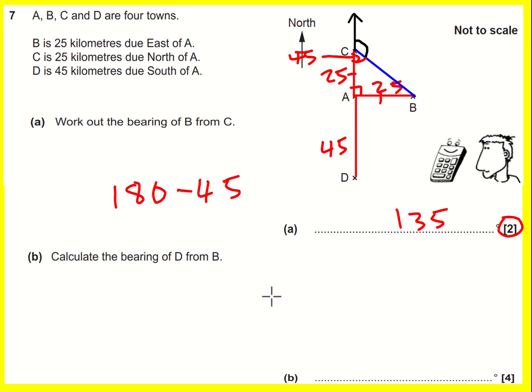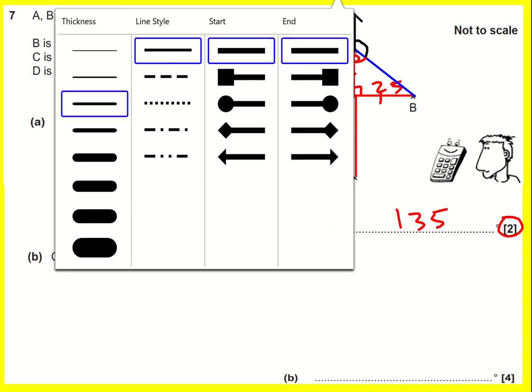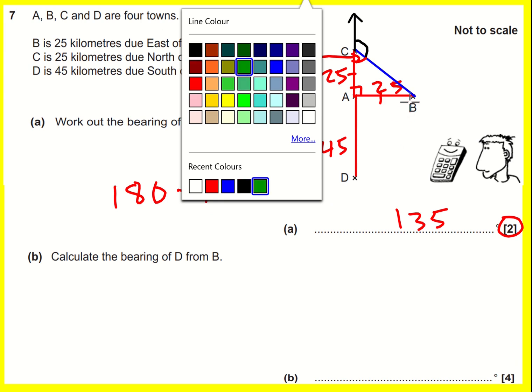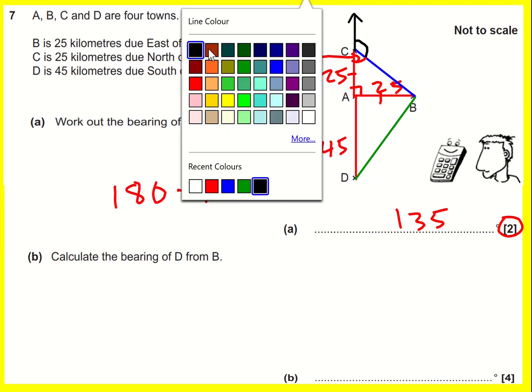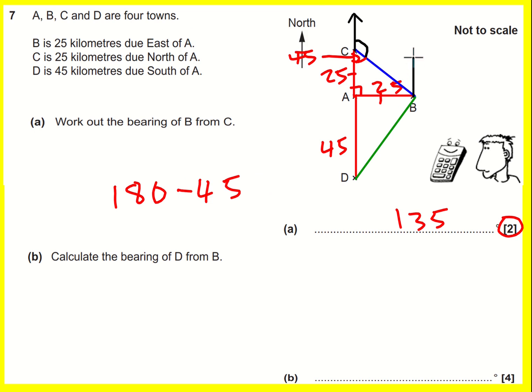Calculate the bearing of D from B. I'm expecting this to be a little bit more complicated because of the 4 marks. D from B. Okay, let's connect it up again. I'm going to put my north line in again. So I want B, starting at B, I'm going to D, I want this angle here.